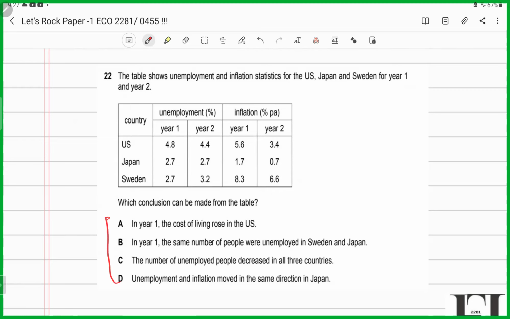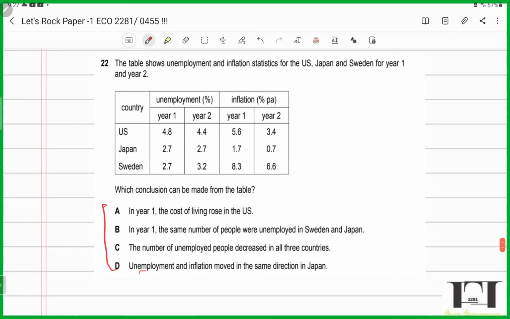For instance, what is option D saying? Option D is saying unemployment and inflation moved in the same direction in Japan. Now you look at this option and you look at Japan. In year 1, unemployment was 2.7%. And in year 1, inflation was 1.7%. In year 2, unemployment is still the same. However, inflation has fallen. So it's not moving in the same direction. Why? Because unemployment was the same. So you'll chop D off.